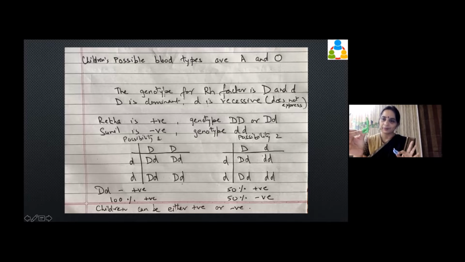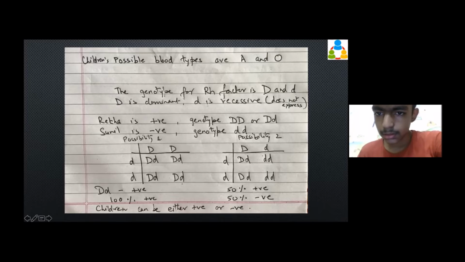Is that clear? Right? So now here again it is the very same: if you're receiving D from your father and D from your mother, it will become RH positive. If you're receiving the capital D from your father or mother and a small d from your other parent, then it will also become... Ramanan?